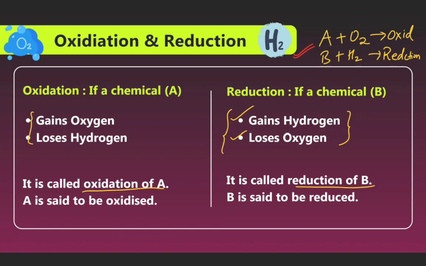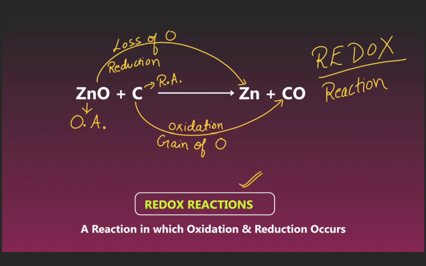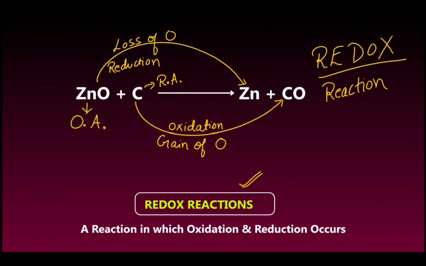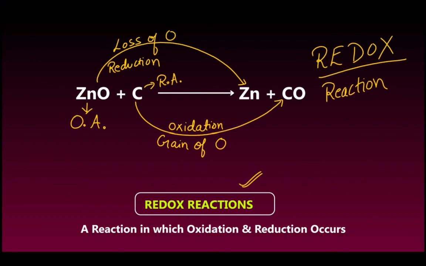Now we can see the next example. Zinc oxide reacts with carbon to form zinc and carbon monoxide. There is the reduction of zinc oxide, reduction of the zinc and oxidation of the carbon. Now, redox reaction: a reaction in which oxidation and reduction both occur at once is called a redox reaction.